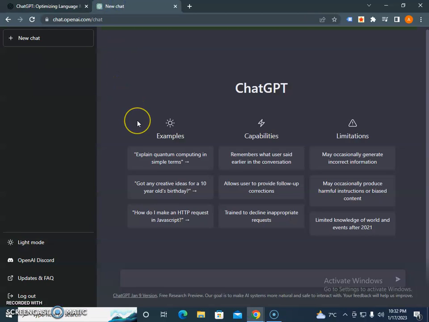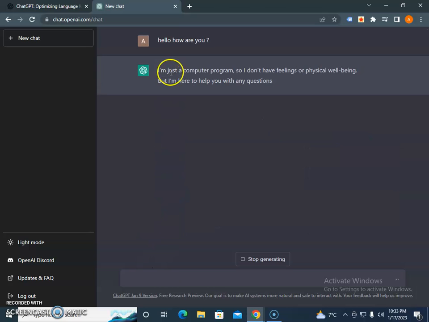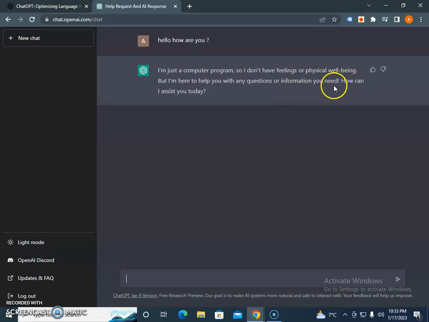This is the awesome window where you have all the queries and you can easily see what you want. So let's suppose I enter, hello, how are you? Let's see. The funny thing is that it says, I'm just a computer program, I don't have feelings or physical well-being, but I'm here to help you with any question or information. Look at this, this AI is basically transforming the world.